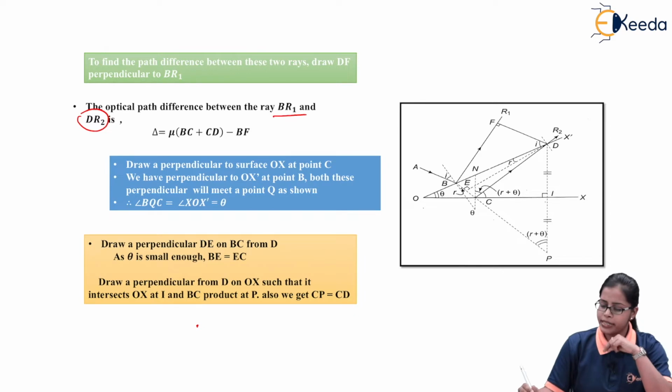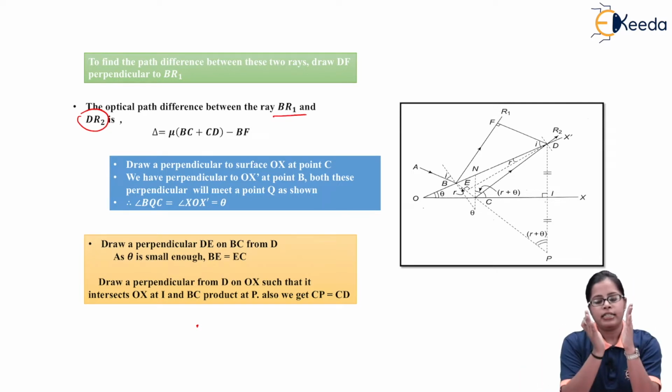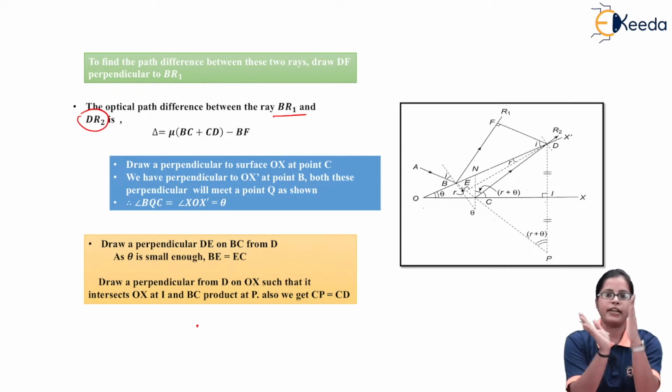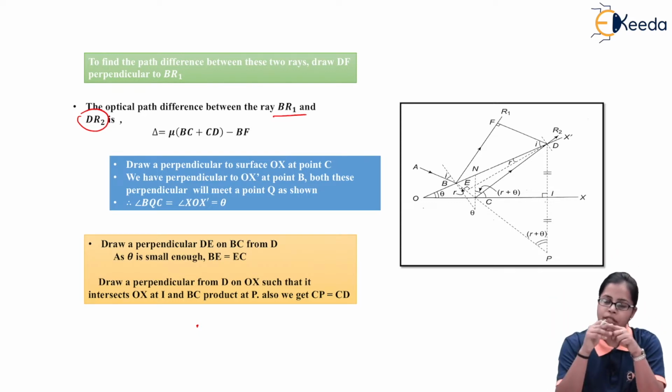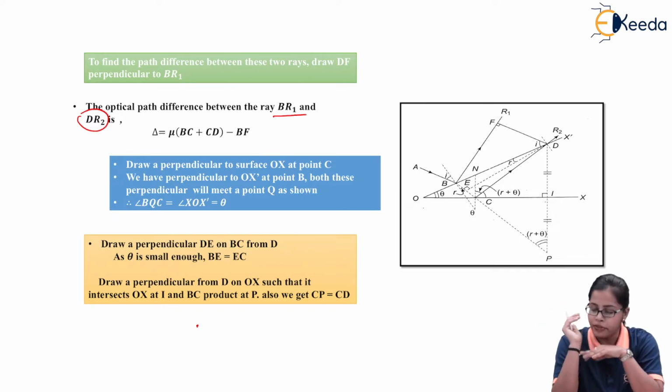Now as we can see in the diagram, the two rays which are important for us are BR1 and DR2. As we can see, these two rays are not parallel. BR1 is like this and DR2 is like this, so they are not parallel. So we can say that they are divergent rays, but they are allowed to interfere with each other at a certain position which is very far away.